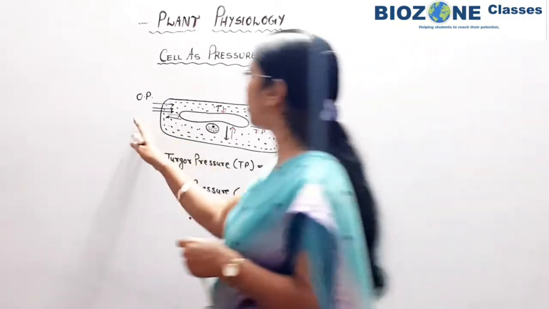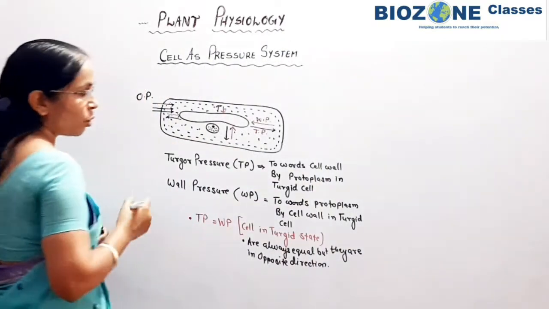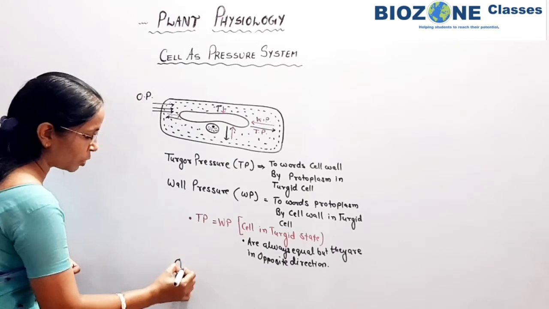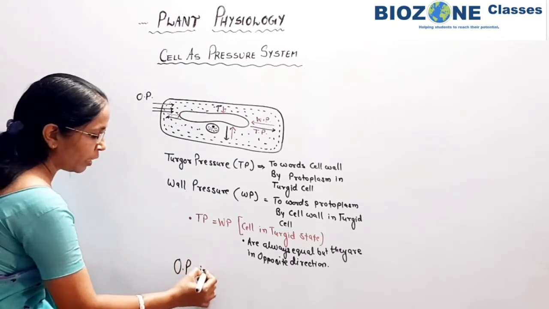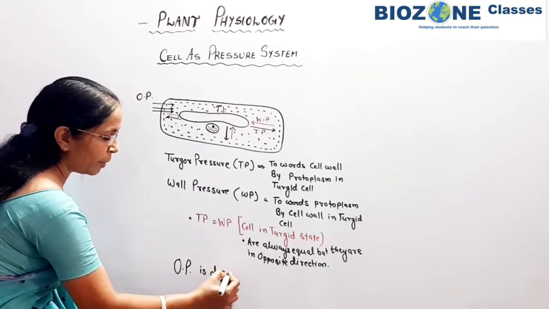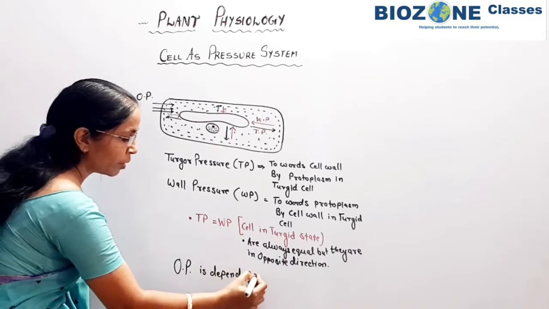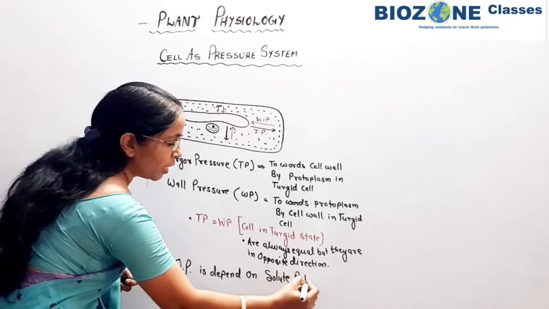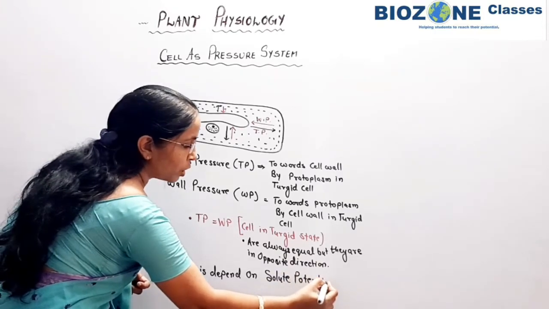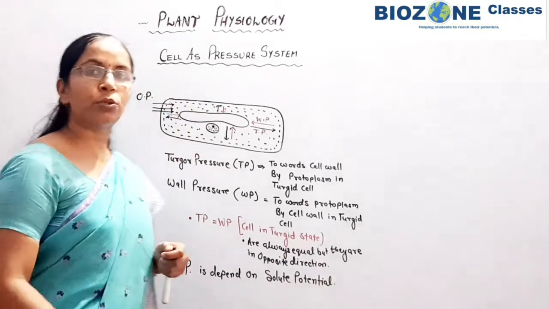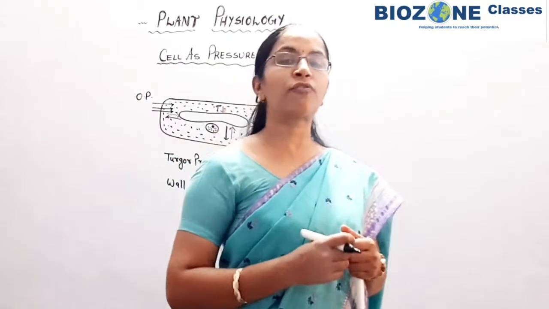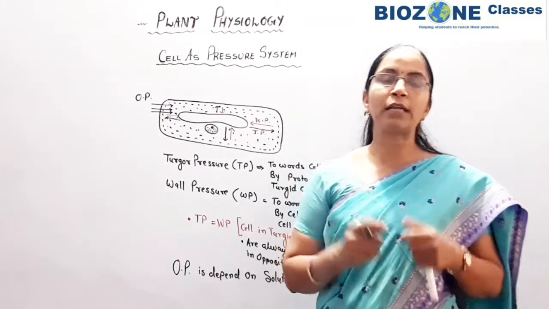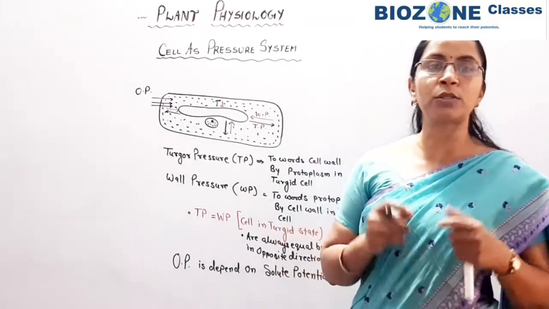Now, when we study osmotic pressure, remember that the value of osmotic pressure directly depends on the solute potential of the cell. Now what is solute potential? Solute potential means the amount of solute present in that solution is called solute potential.